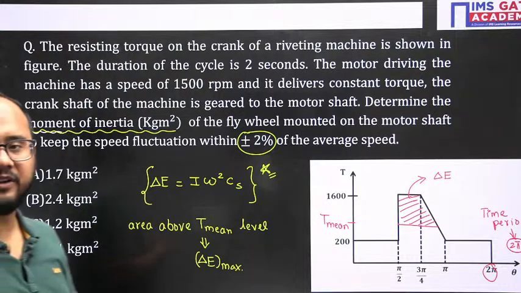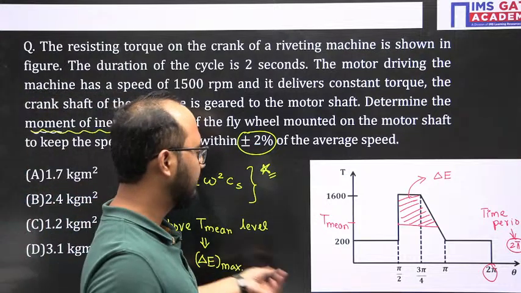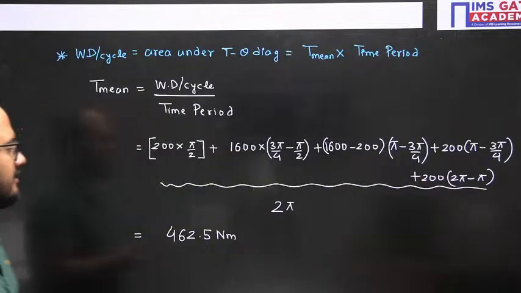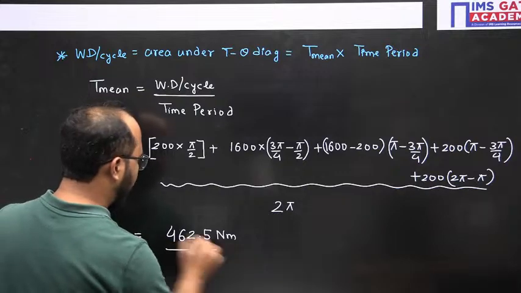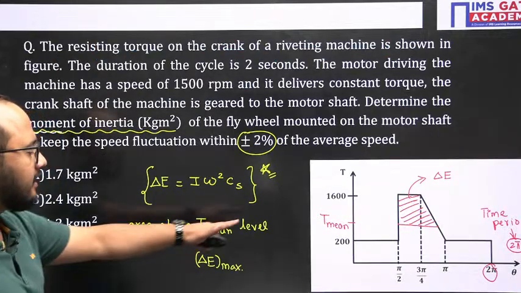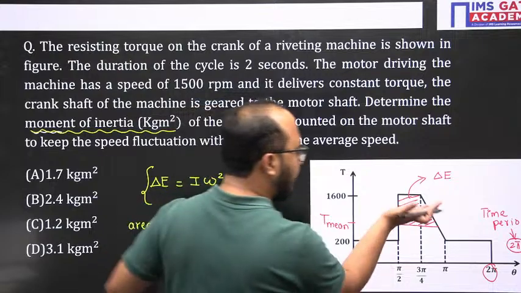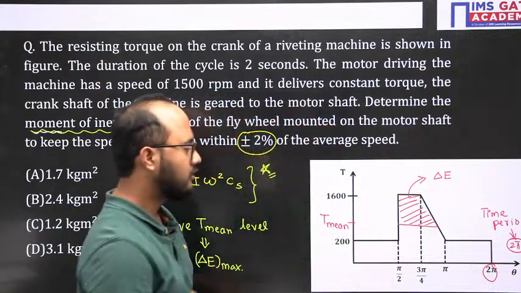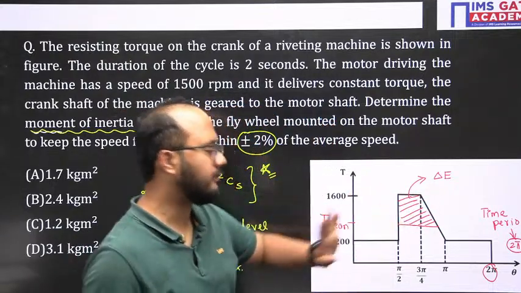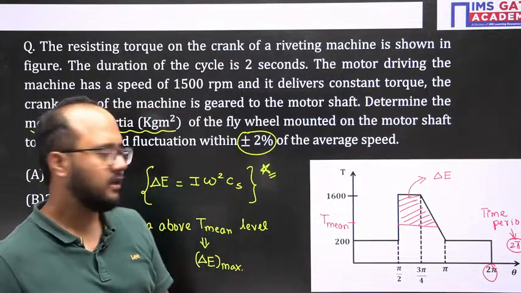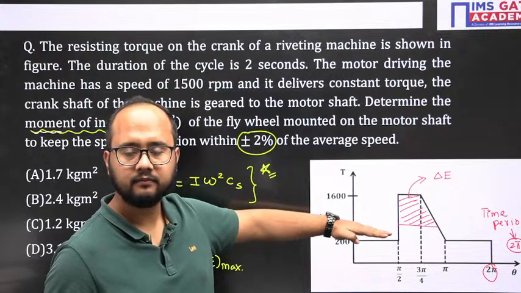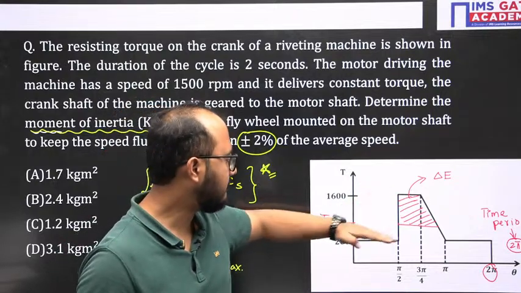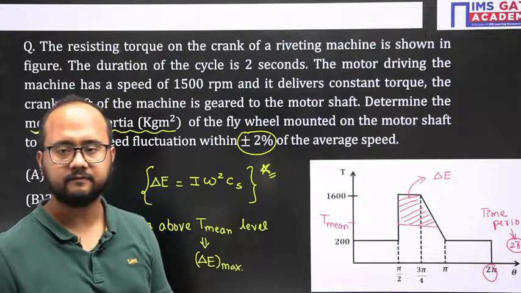Any answers, everyone? Tell me your answers. 462.5 is our mean torque value that we have calculated. And this delta E, the fluctuation of energy, is the area above the mean torque. So we have to calculate this rectangle part and this triangle part. This length will be 1600 minus this mean torque value, which we have to put here.